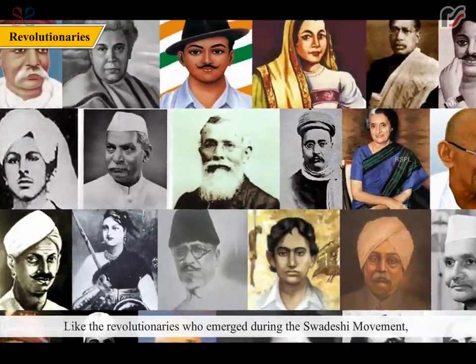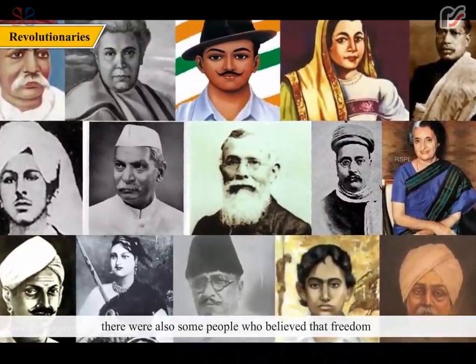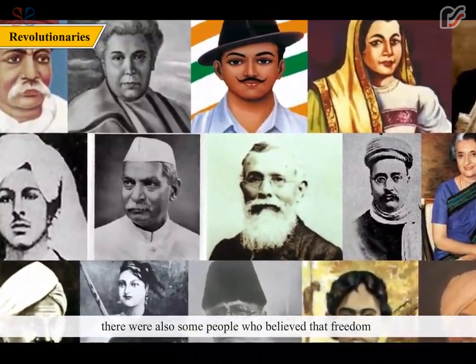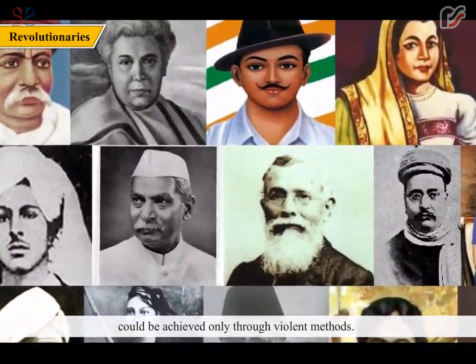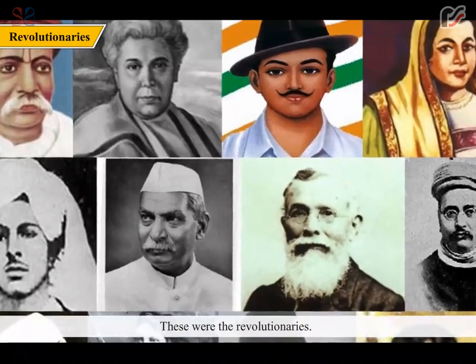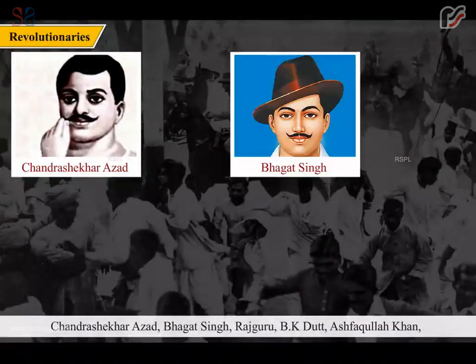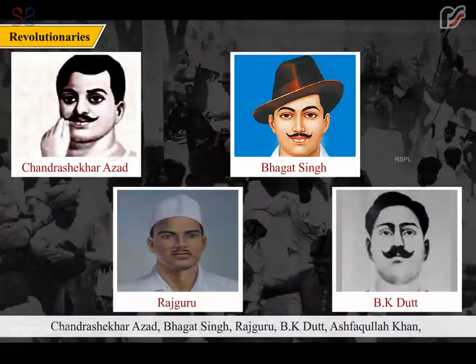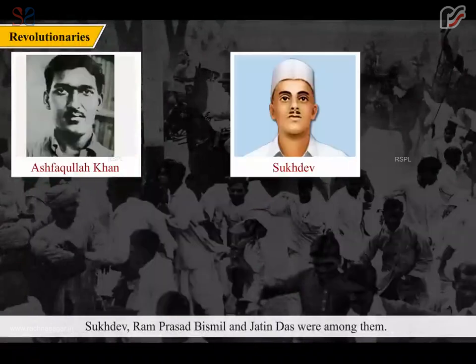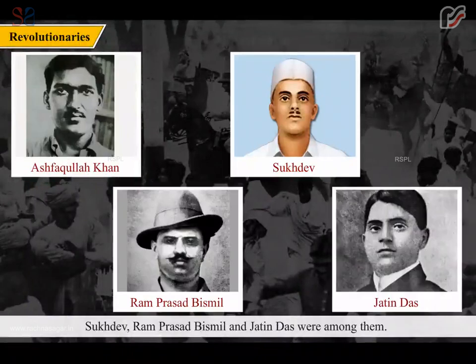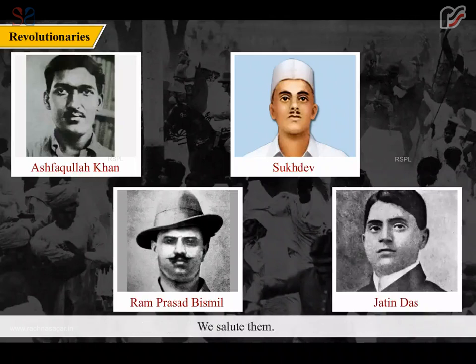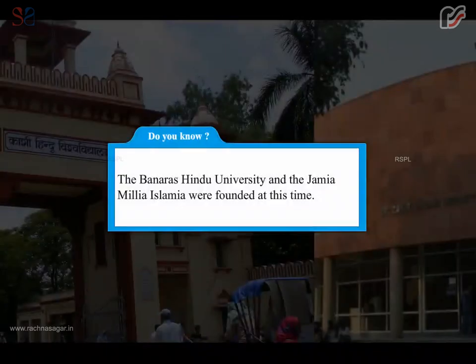Like the revolutionaries who emerged during the Swadeshi movement, there were also some people who believed that freedom could be achieved only through violent methods. These were the revolutionaries. Chandrasekhar Azad, Bhagat Singh, Rajguru, B.K. Dutt, Ashfaqullah Khan, Sukhdev, Ram Prasad Bismil and Jatin Das were among them. These revolutionaries sacrificed their lives for the motherland. We salute them. Do you know? The Banaras Hindu University and the Jamia Millia Islamia were founded at this time.